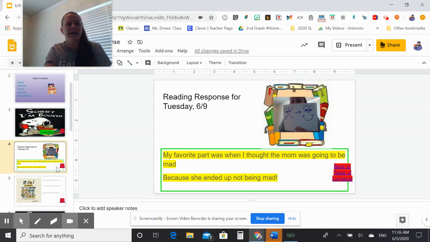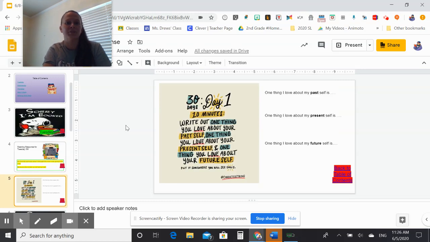Then after you're done with that, if you have time, you can go down with your arrow and find your kindness for today. The kindness is you're telling me one thing about your past self that you love, maybe something from kindergarten that you love about yourself. Then you're telling me something that you love about yourself right now, and then something that you are looking forward to in the future that you love about yourself, maybe something when you grow up.